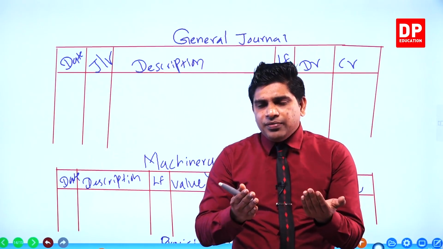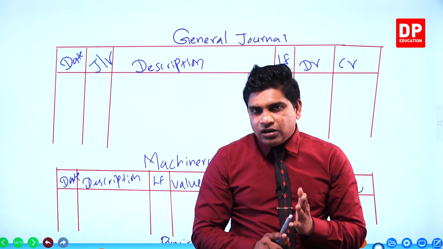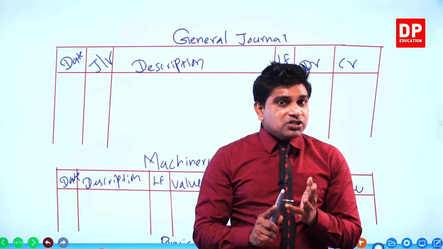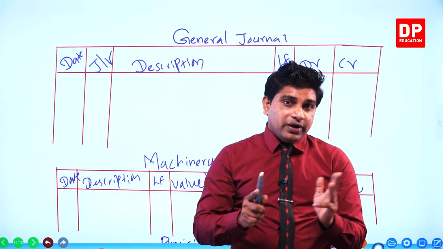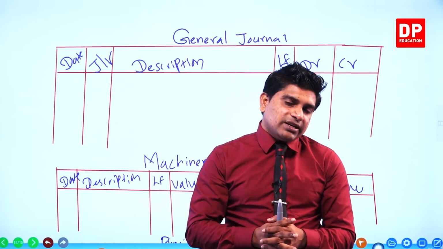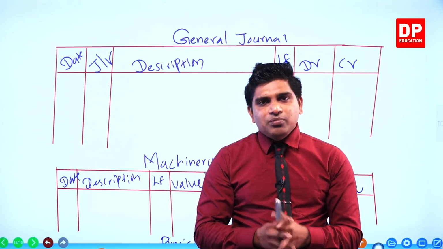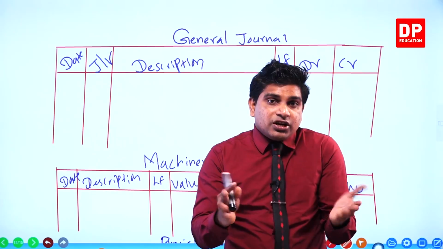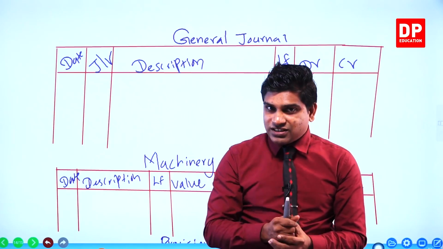depreciation. And remember, what's the double entry? Double entry comes like this: depreciation account debit, provision for depreciation account credit. I think you remember at the beginning when I started the depreciation adjustment, in the second slide you saw the double entry. Here, machinery depreciation account debit, provision for machinery depreciation account credit. How much is the value? 30,000. We found it, right?